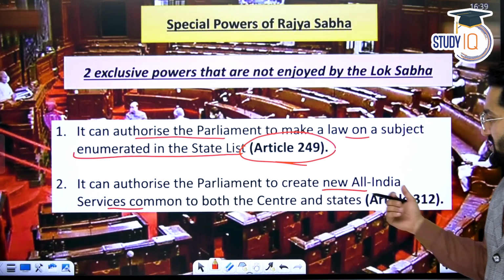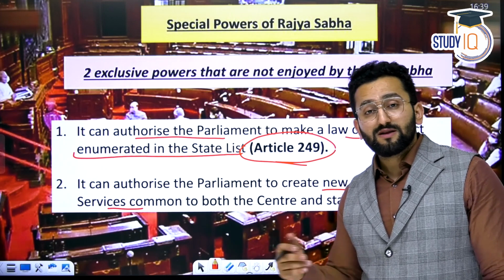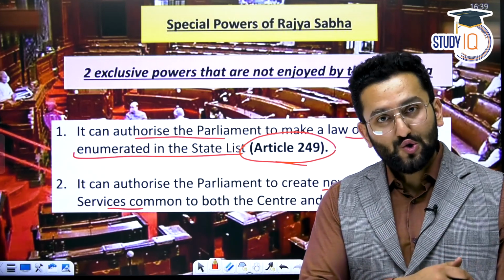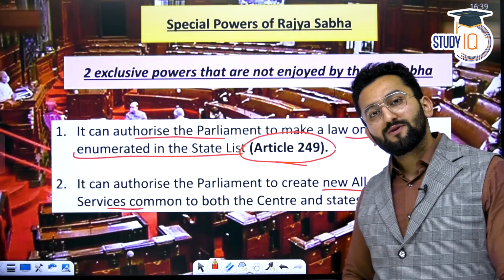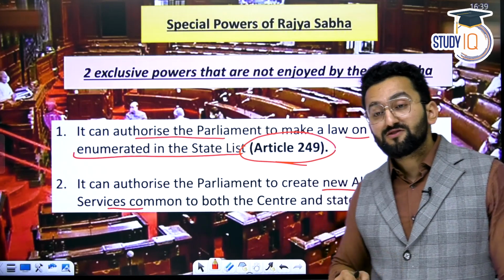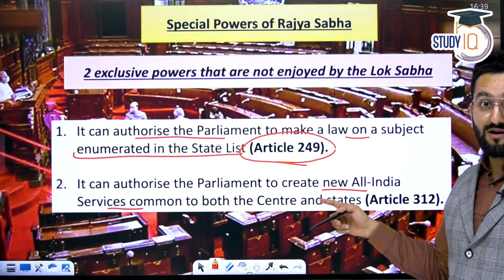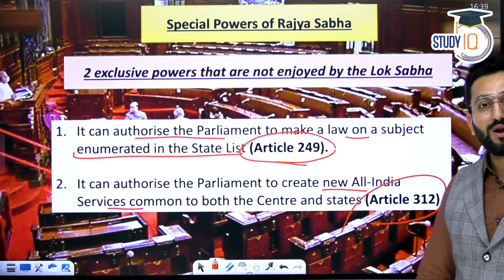It can authorize the Parliament to create All India Service. As you know, there was a debate that there should be an IJS also, like IAS, IPS. There should be an Indian Judicial Service. So how can it happen? Special power is with Rajya Sabha. Rajya Sabha can authorize the Parliament. Please remember, as per Article 312.